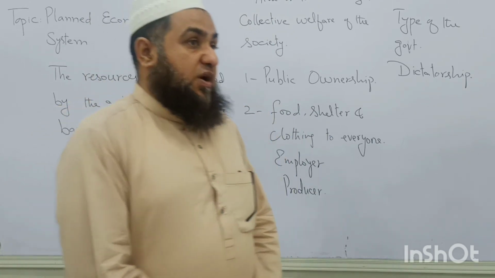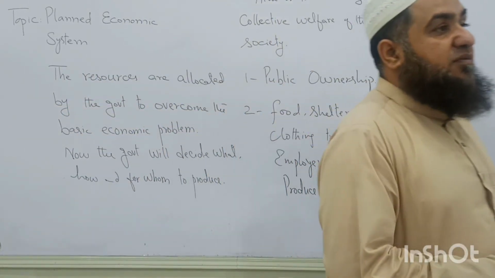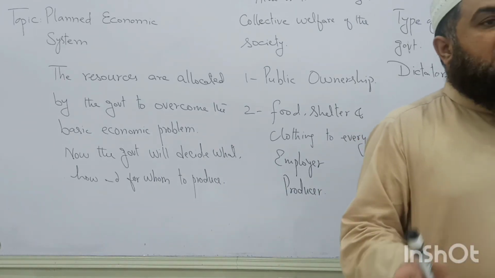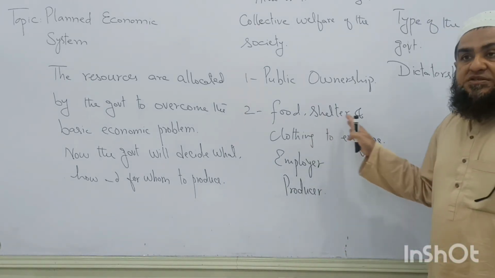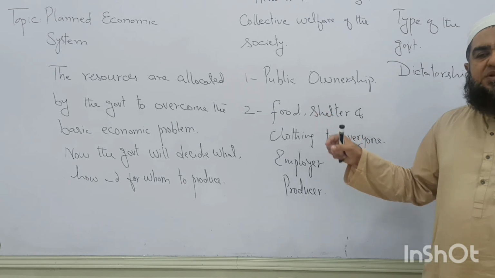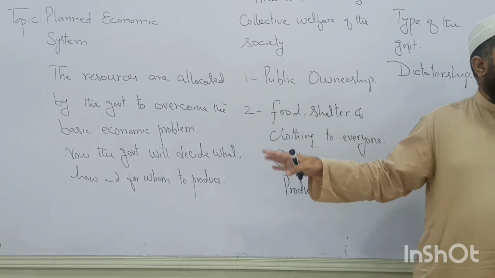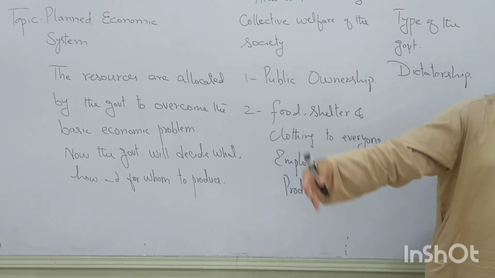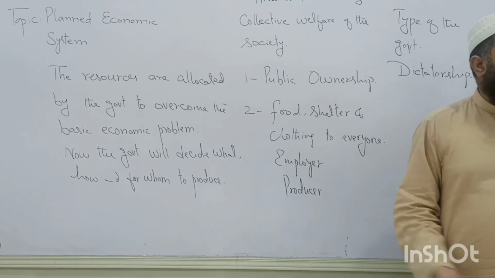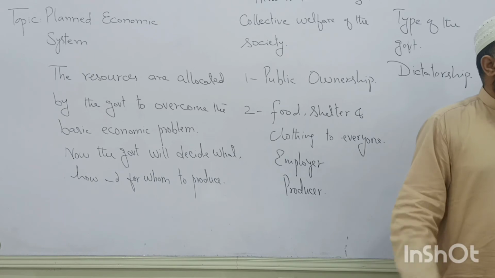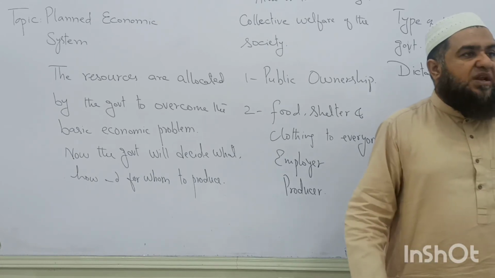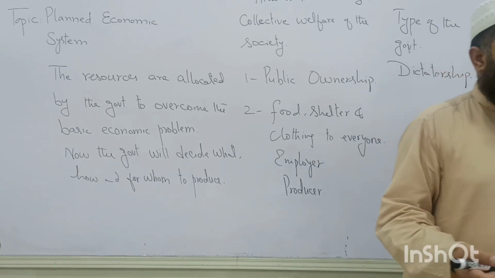And planning fault, I want to say a few things about planning fault. What are those? Government will basically produce food items, public goods, merit goods. That will be their main priority, which are collectively used by many people, and that will reduce their marginal cost of production. Government will enjoy the economies of scale as well.